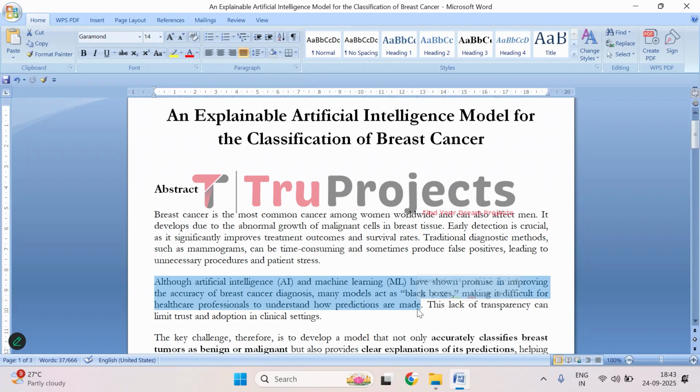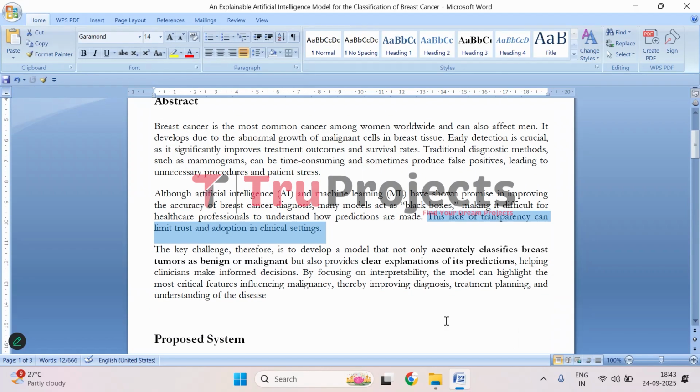But here the problem is that a lot of these models work like black boxes. That means they give a result, like saying a tumor is malignant or benign, but they don't really explain how they came to that conclusion. Because of this, doctors and healthcare professionals sometimes find it hard to fully trust these predictions. If they can't understand how the model is making its decisions, they may be hesitant to rely on it, which can slow down the adoption of AI tools in real world medical settings.